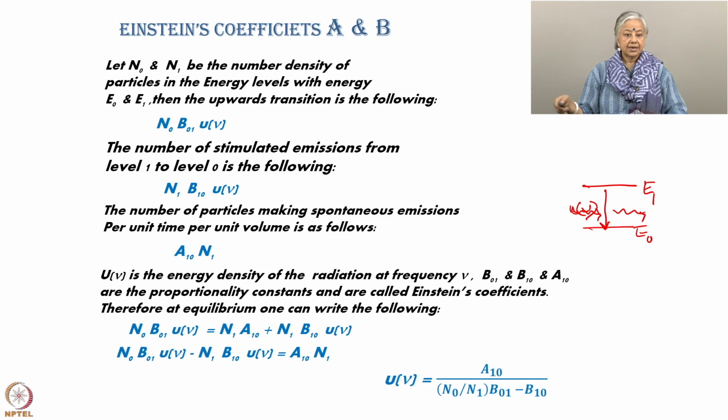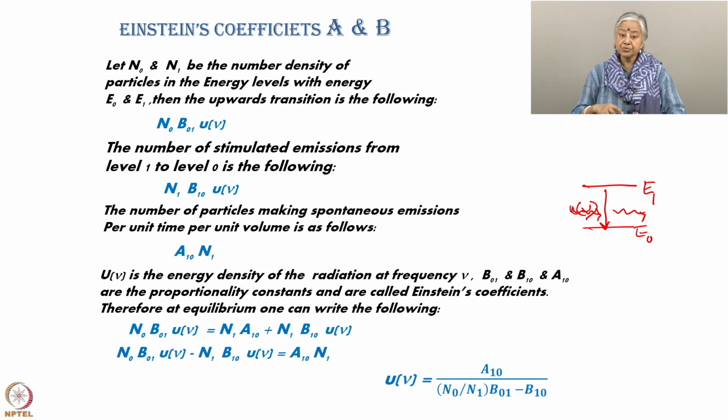So, that is that, and B01, for the moment, think of it as a proportionality constant, B01. It is named as 01 because it is going from the 0 level to the first level.